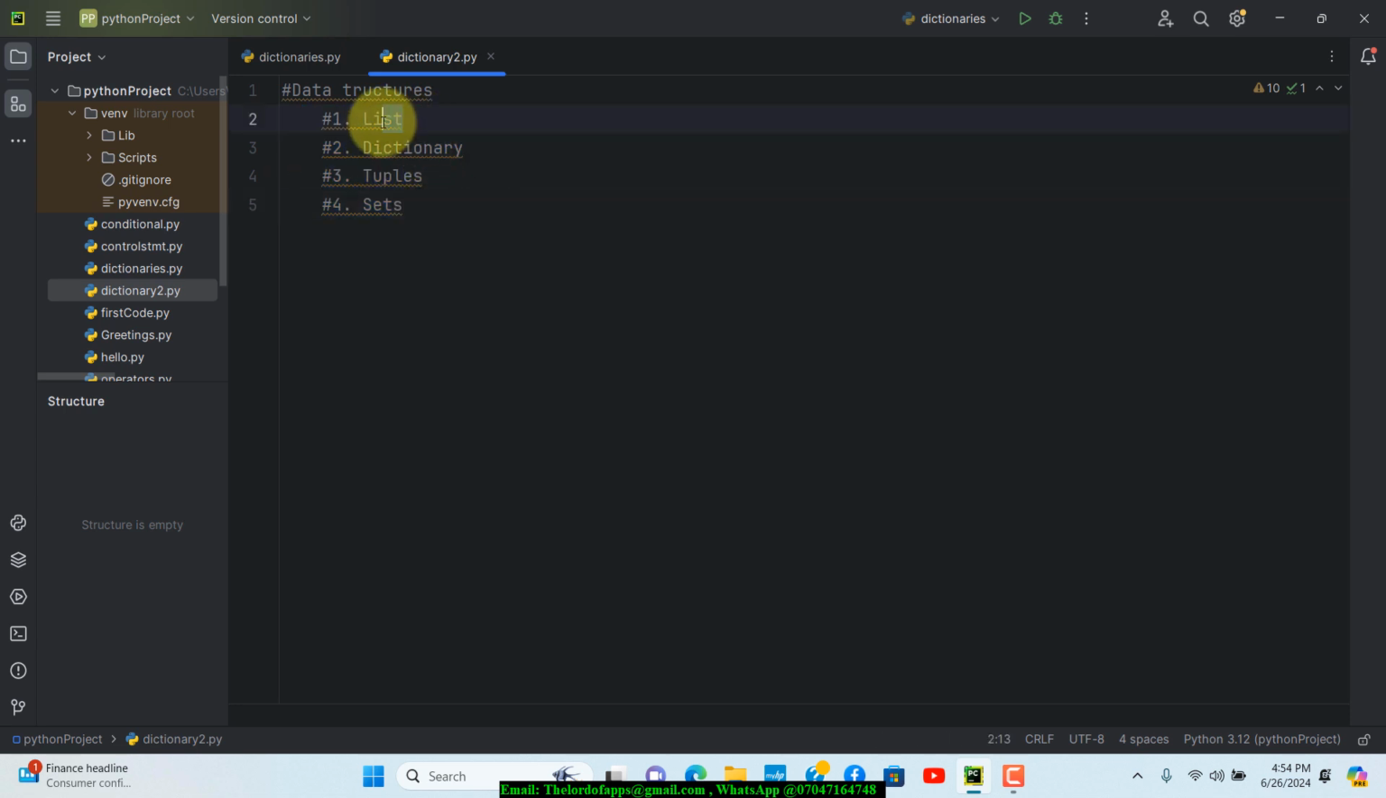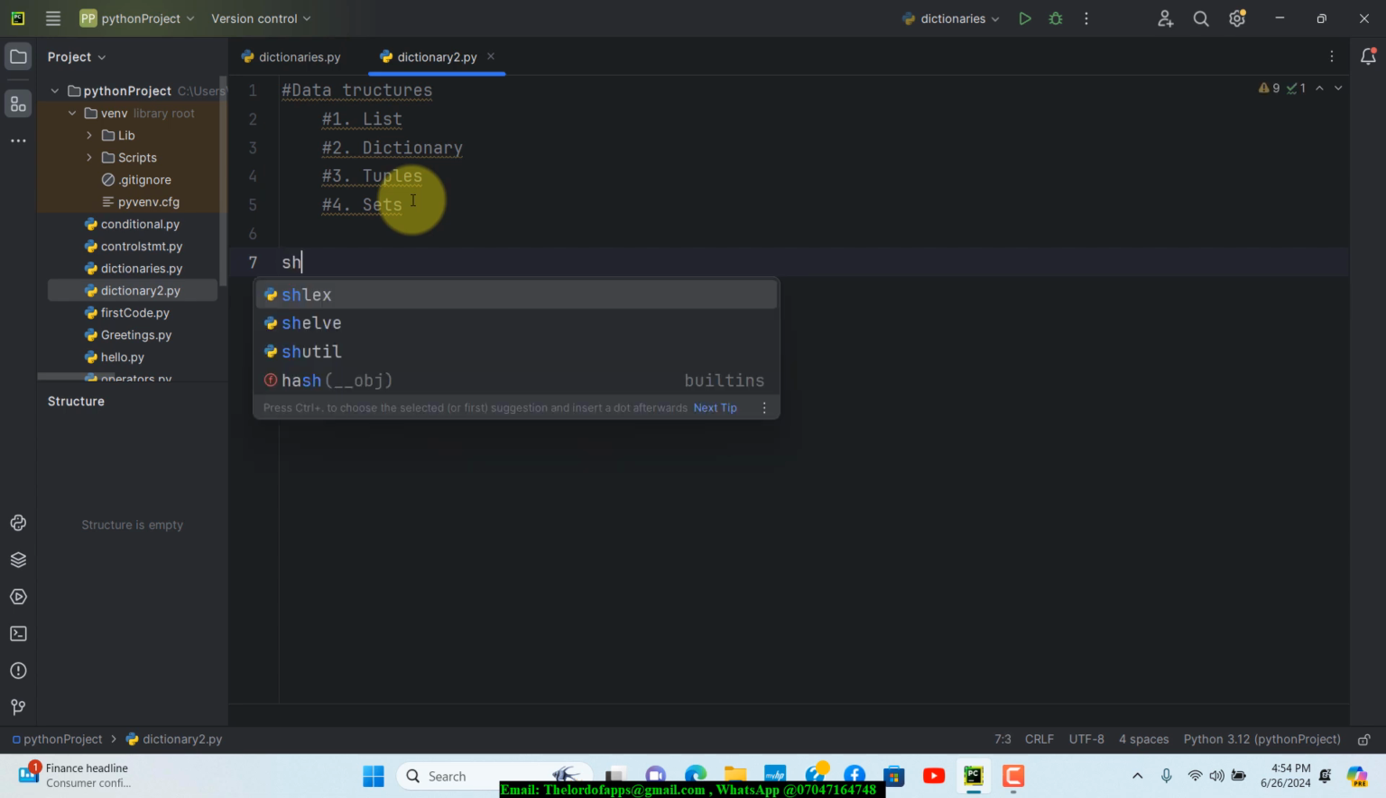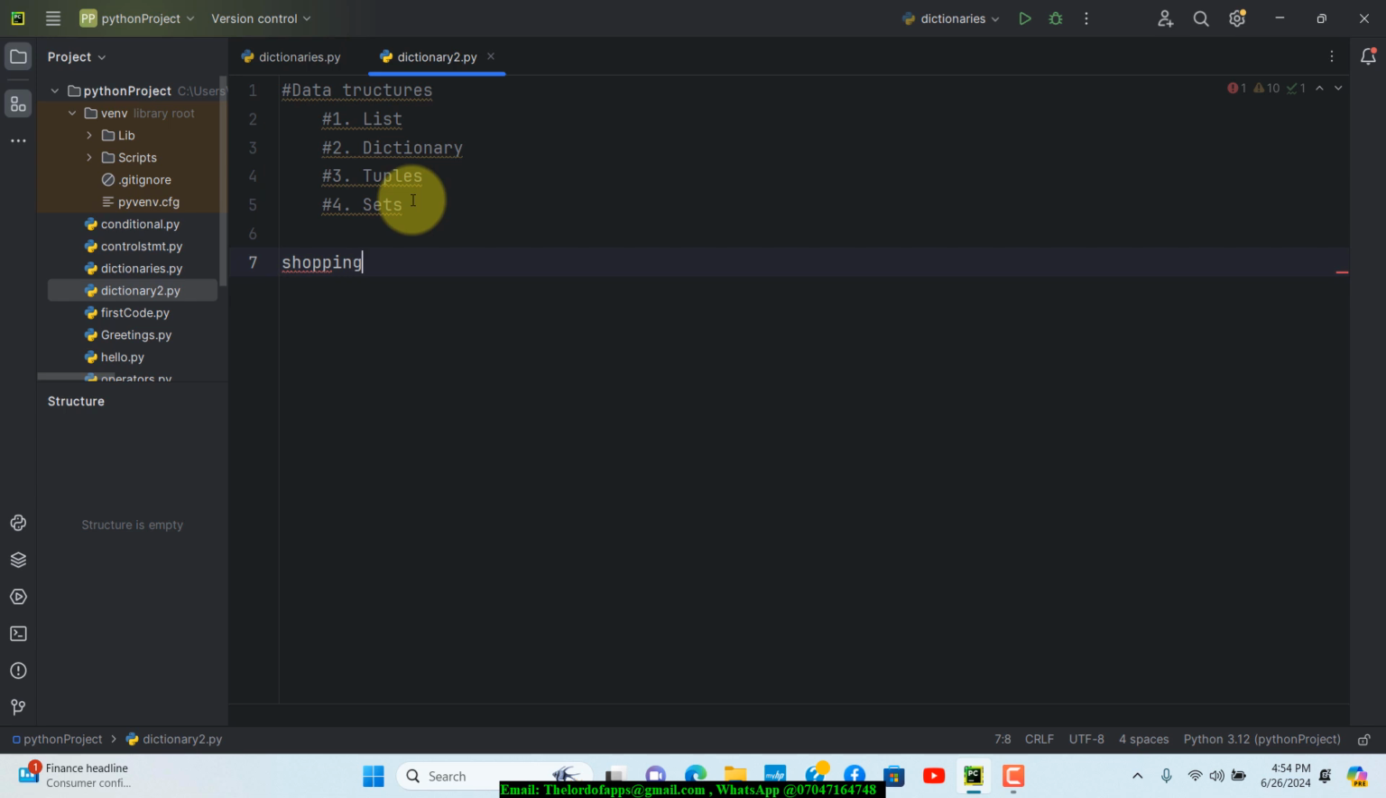But for instance, let's say we want to deal with this one called a list right now. If we want to create a list, it's very simple. How do you do this? Let's call this variable shopping_lists. If you want to create a list, you go ahead and take this and put it right here as a topic. Let's make sure we put that as a comment right here.